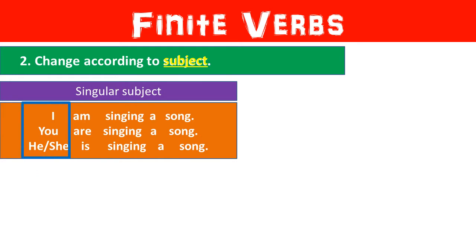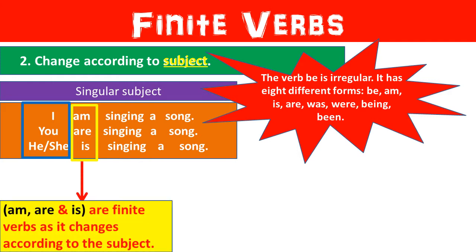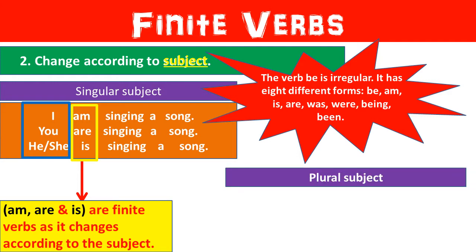In these sentences, am, are and is are different forms of the verb be. Here, they are finite verbs because they change according to the subject or the tense. But here, singing is a non-finite verb because it does not change according to the subject or tense.